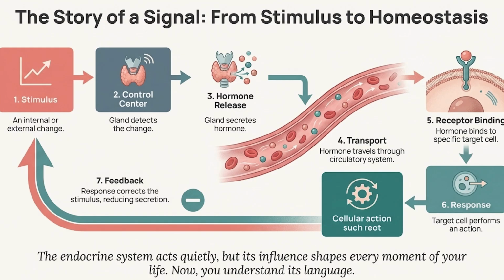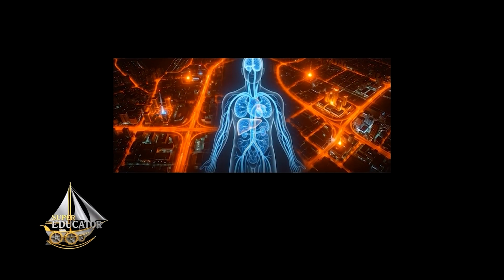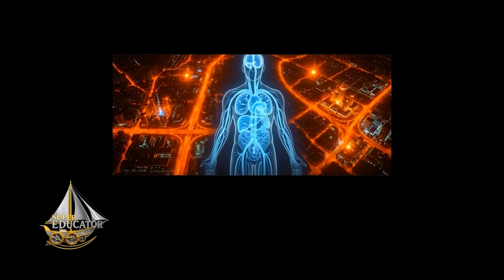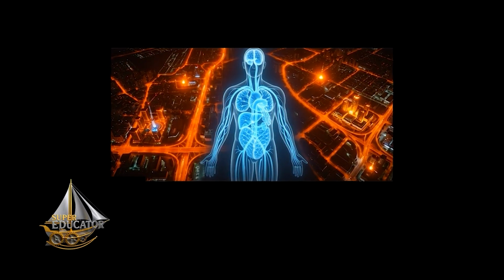Think of the endocrine system like a global radio broadcast. The glands are the radio stations sending out signals, hormones, everywhere. However, only the people with a radio tuned to that specific frequency, the target cells with matching receptors, can actually hear the message and act on it. While the broadcast takes a moment to travel, once the music starts, it can play for a long time, influencing the mood of the entire city.